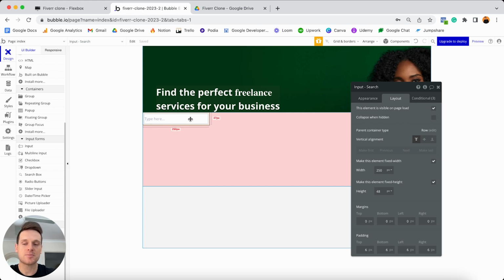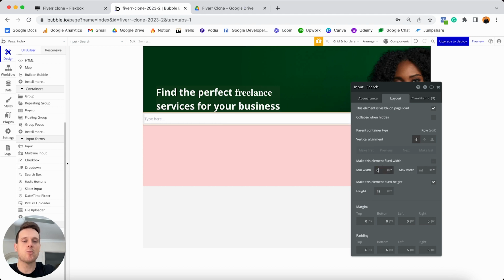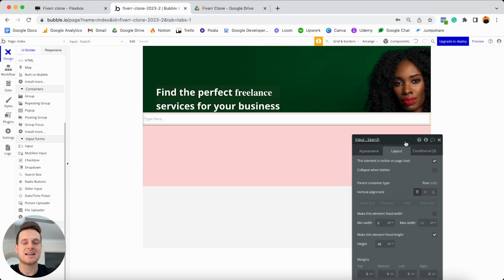And now that's not the experience I want to create. I want to make this input field expand or shrink based on the size of our page. So of course, in order to do that, I'm going to unselect that this should be a fixed width. I'm going to set the minimum width as 0, leaving the maximum width of infinite. And what you'll now see is that it's going to take up as little or as much space as it can within this red group. So it looks quite long right now. And don't worry, we're going to fix that in a moment.